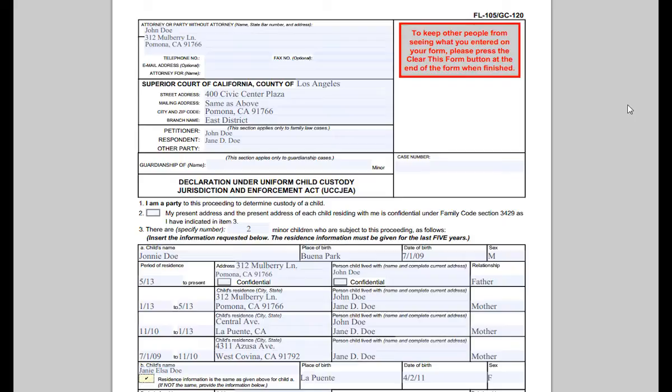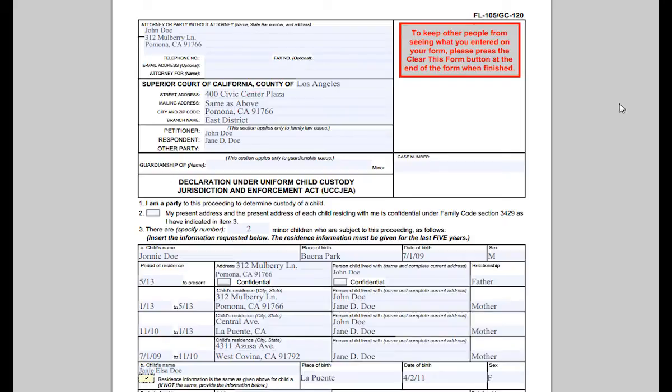Assuming that John Doe is the litigant, let me guide you through the FL-105 UCCJEA form. I want to bring to your attention that I will approach this form for general cases. If you believe your case to be atypical, please visit one of the self-help centers for assistance. Click here for information about the self-help centers.